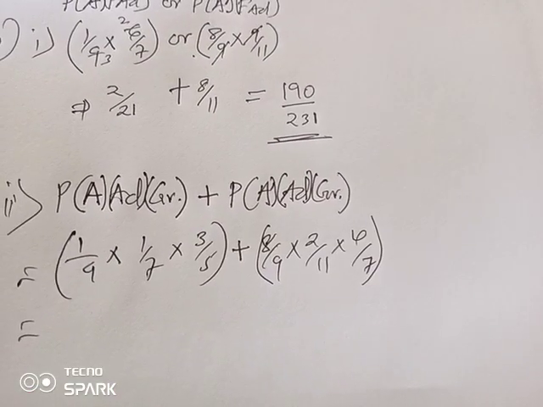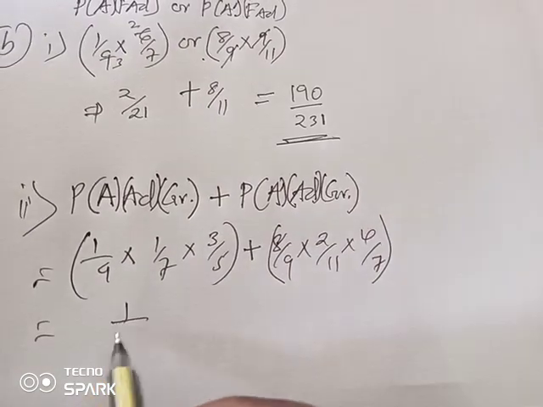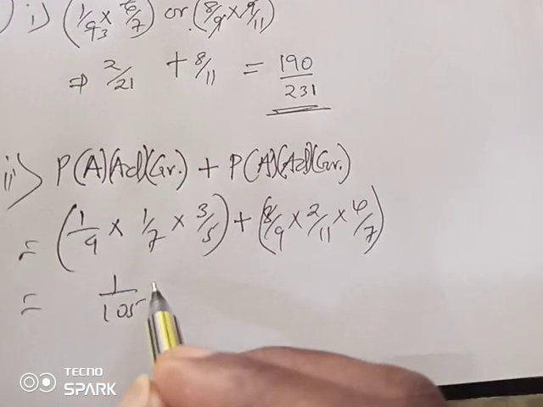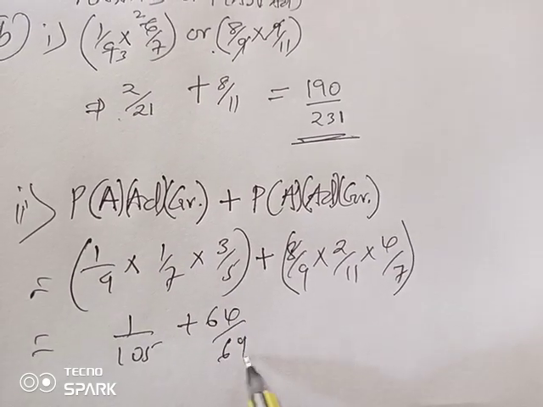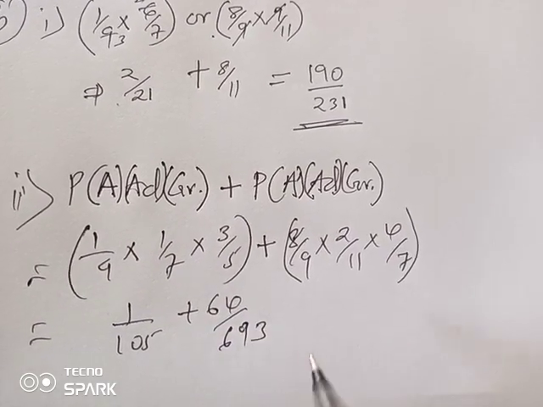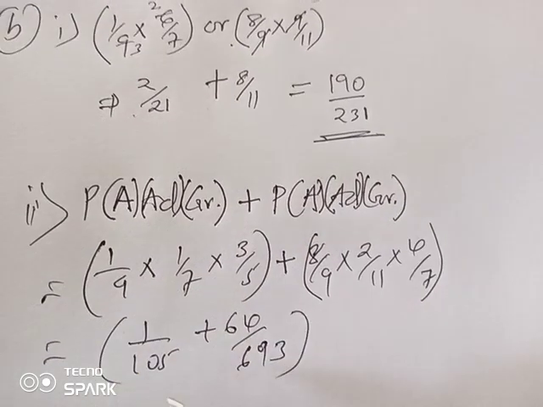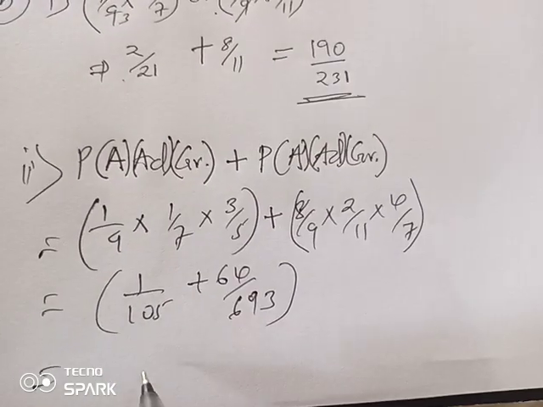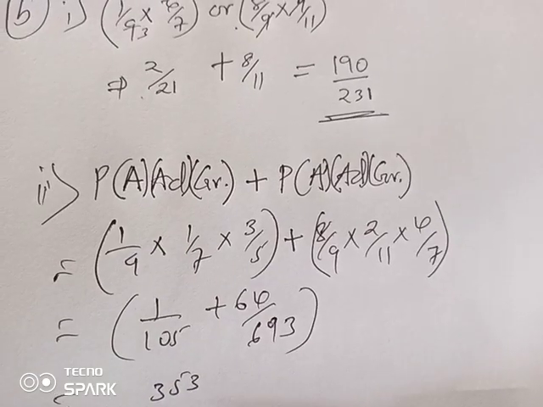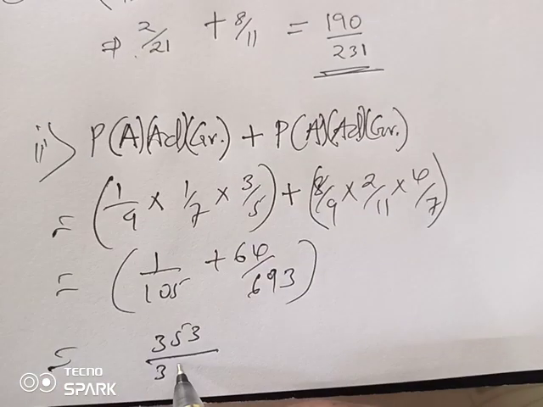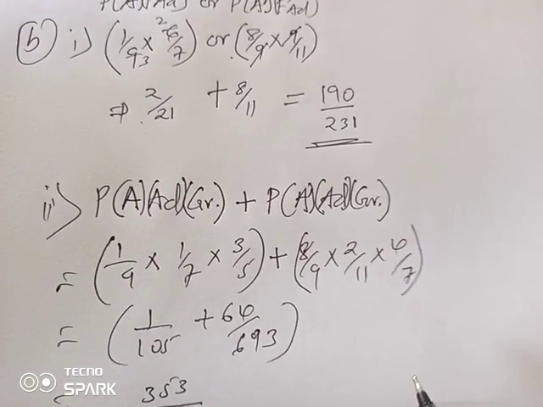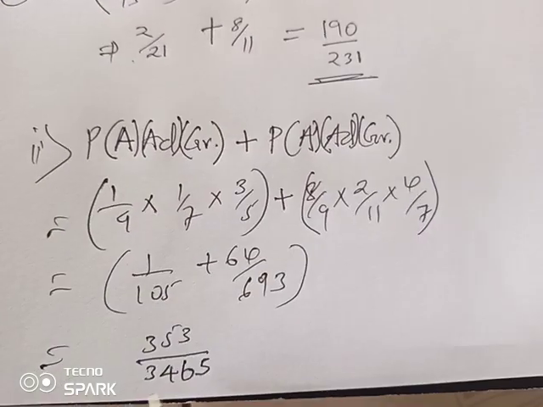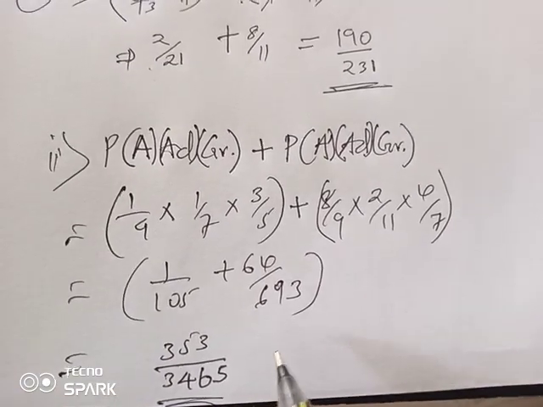We shall have 1 out of 105 plus 64 out of 693. So when you sum up this, we shall be able to get 353 over 3465. So no common factor, and therefore we rest it there.